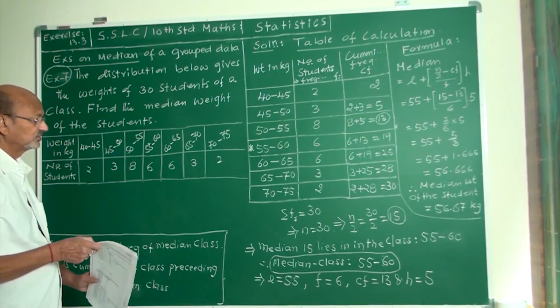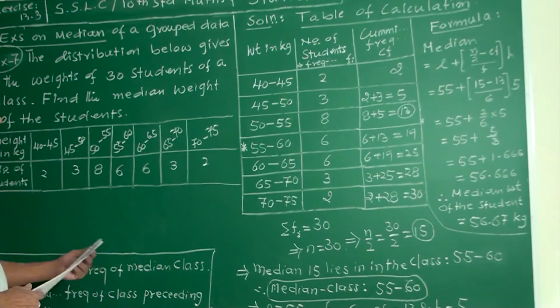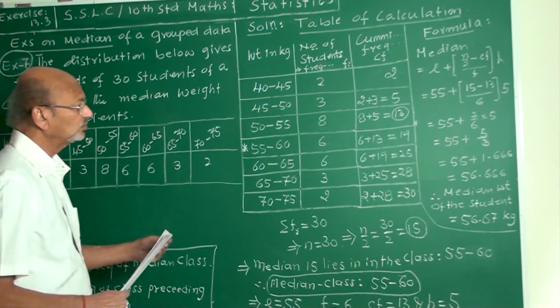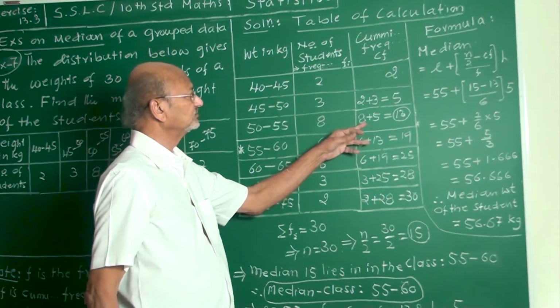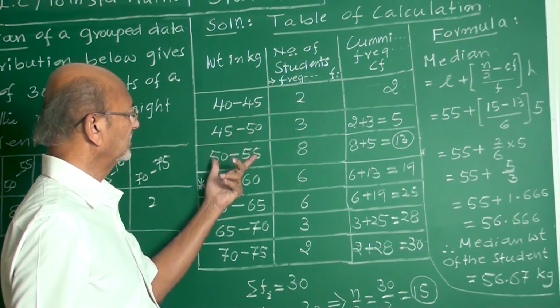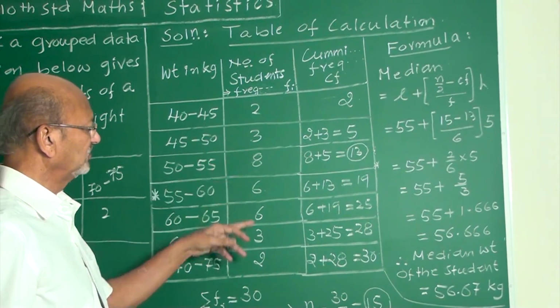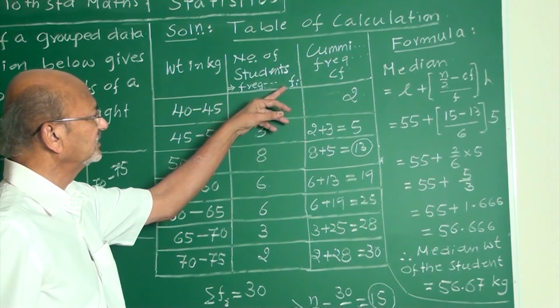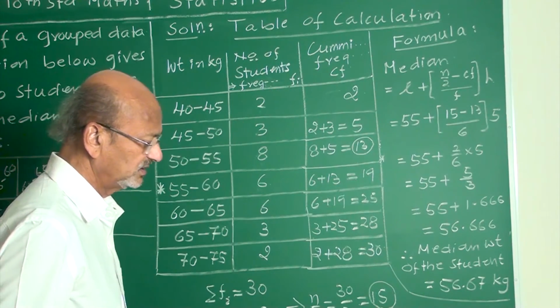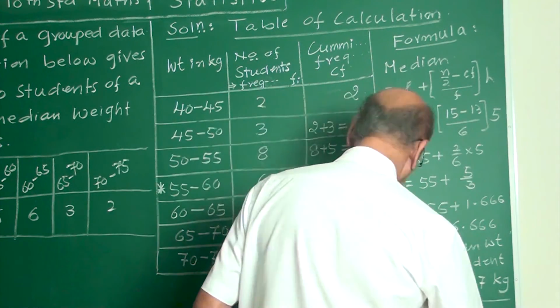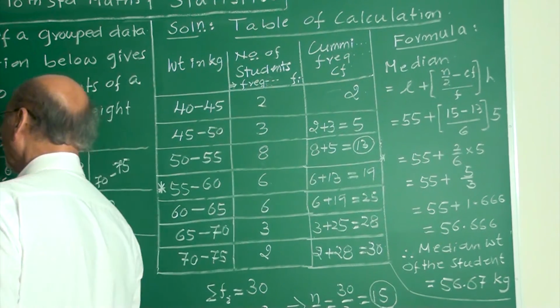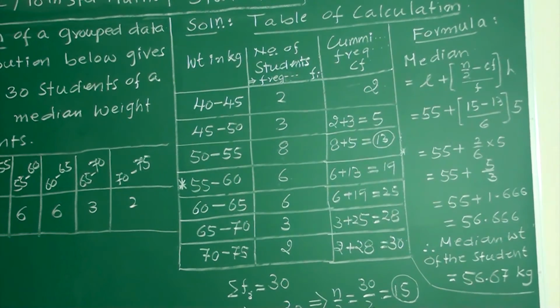Yes, my friends, I hope it is clear. Frequency to cumulative frequency. When the class intervals are given, whatever number is given, that number is nothing but the frequency of the data. Yes. The next example is example number 5, my friends.